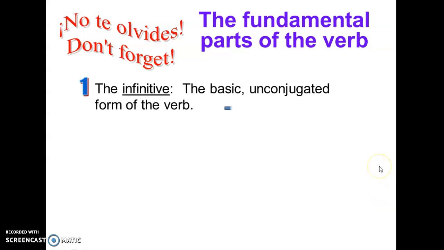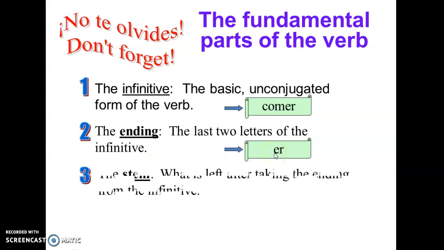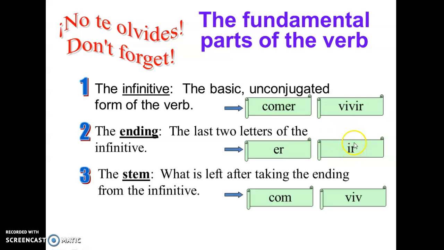Okay, so let's see. We saw already that a verb has three parts, right? The infinitive. In this case, comer, we're going to use both because er and ir verbs have the same conjugation. They share the same structure. All these verbs have an infinitive, obviously. They have an ending as well. In this case, it's going to be er or it's going to be ir.